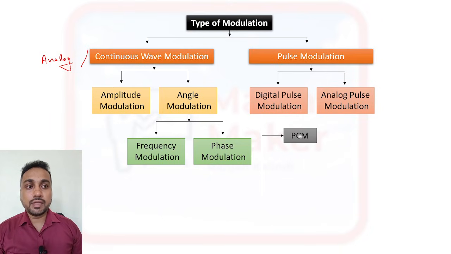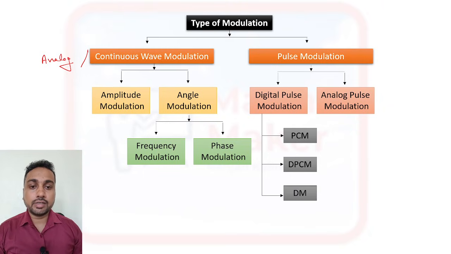First one is your PCM, that is your pulse code modulation. Then another one is your DPCM, differential pulse code modulation, and DM, that is your delta modulation. So we are going to see everything.